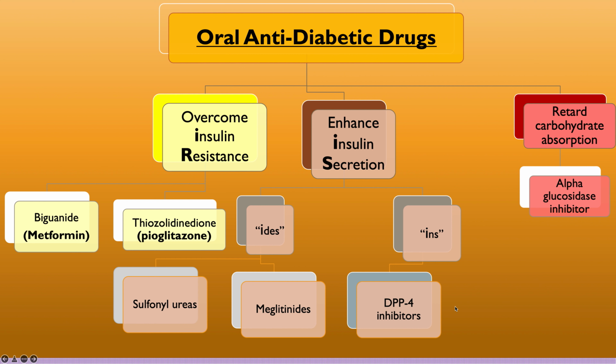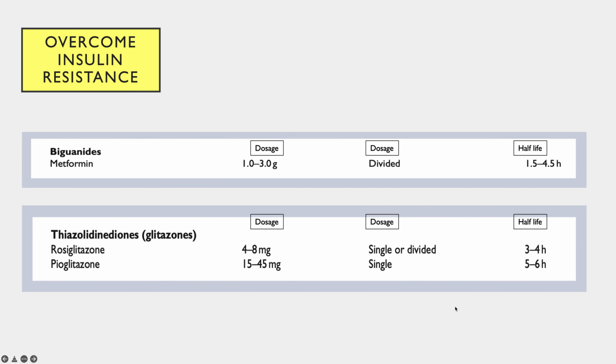Whereas the drugs which enhance the insulin secretion are of two types: ides and ines. They end with the suffixes ides and ines. The ides are sulfonylureas and meglitinides, whereas the ines are DPP4 inhibitors, also called gliptins. So these are the drugs which overcome the insulin resistance. Two of them are very important: metformin and pioglitazone. The mnemonic for this is 'we met in a zone'. So met and zone: metformin and pioglitazone.